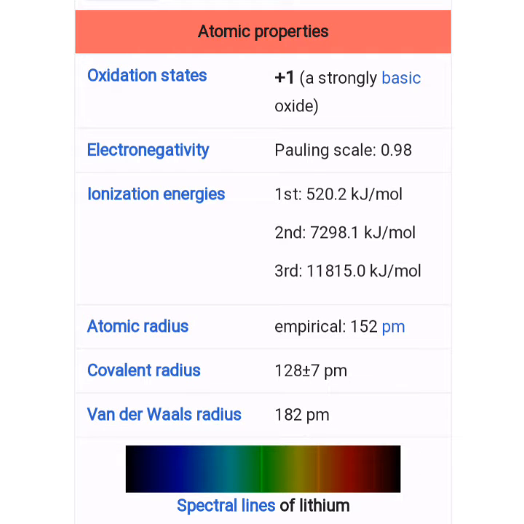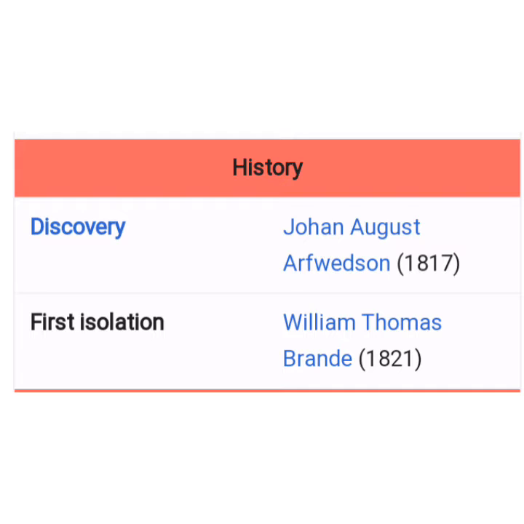Atomic properties of lithium: oxidation state +1, strongly basic oxide, electronegativity on the Pauling scale 0.98, ionization energy, first that is 520.2 kilojoule per mole, second that is 7298.1 kilojoule per mole, third that is 11815.0 kilojoule per mole, atomic radius empirical 152 pm, covalent radius 128 plus or minus 7 pm, van der Waals radius 182 pm.